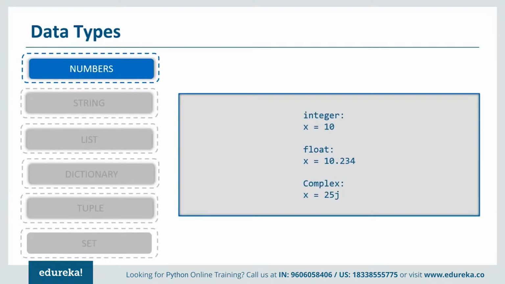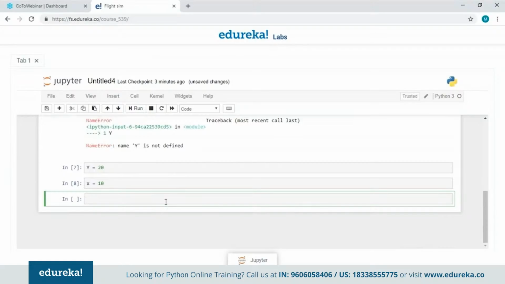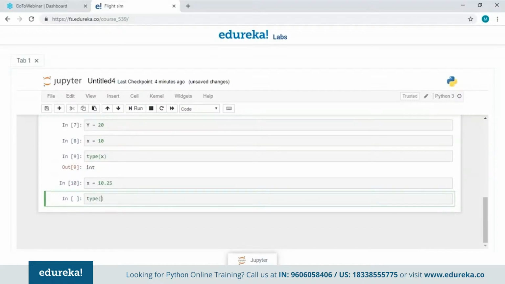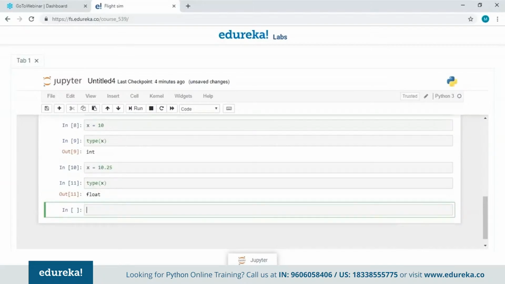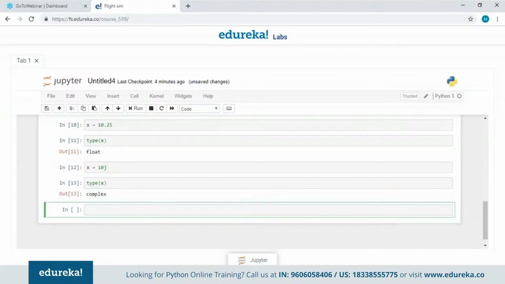Now let's try to understand this in Jupyter Notebook. First of all, let me declare a variable x and give it an integer value, let's say 10. Now to check the type of a variable, I am going to use the type function. It is going to show me the type of this variable x, that is int. Now if I add a decimal point value to x, let's say 10.25, and check the type of this variable now, we should get float. As you can see, we are getting float here. Now to make a number complex, I'm just going to add an imaginary part, that is j. Let's check the type of this variable. It is going to show complex number.